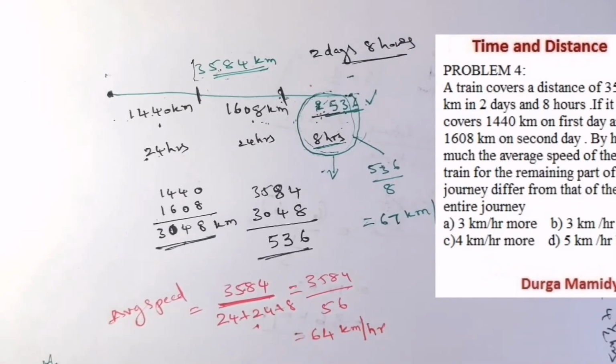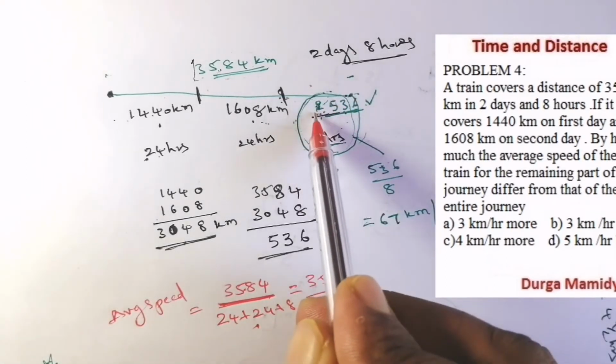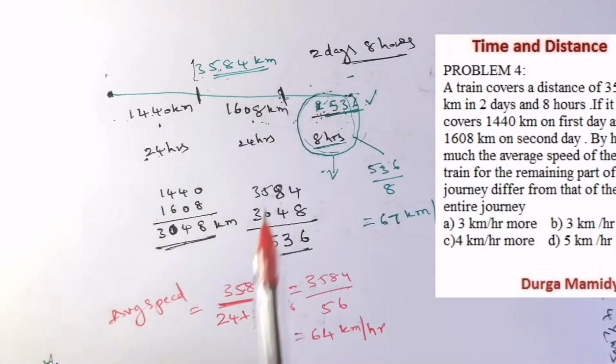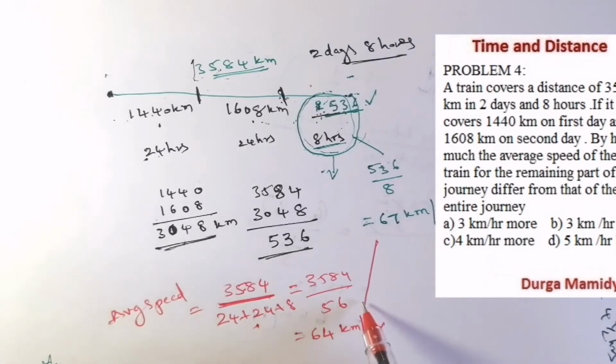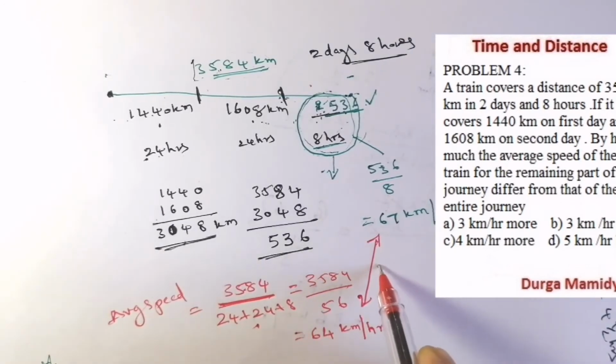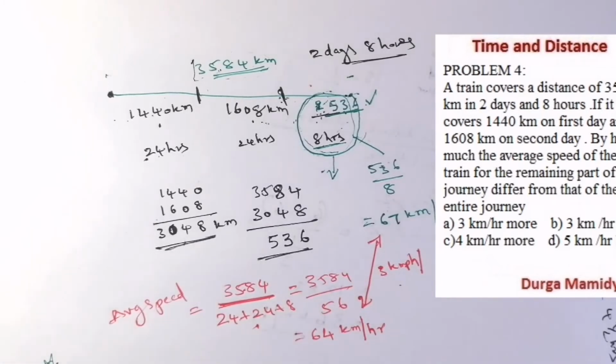Now what is the question? He wants to compare the speed of 8 hours with the average speed of the complete journey. So speed of 8 hours is 67. Complete journey average speed is 64. That is how much it is going to differ? It is going to differ by 3 kilometer per hour or more, right? So this is the answer for our question, right?